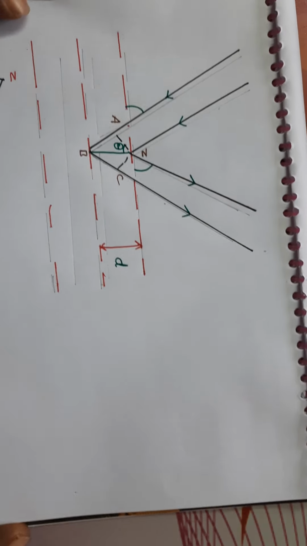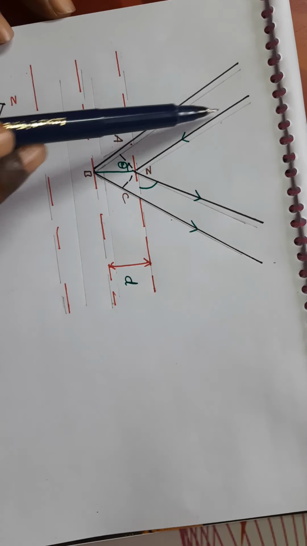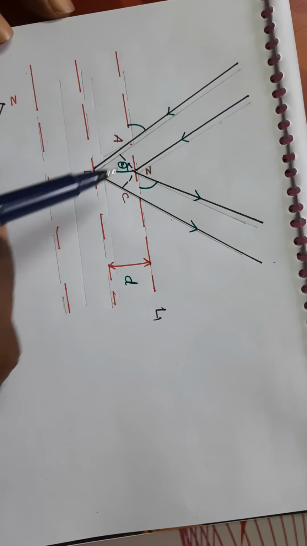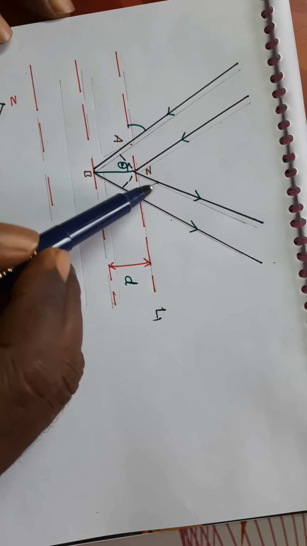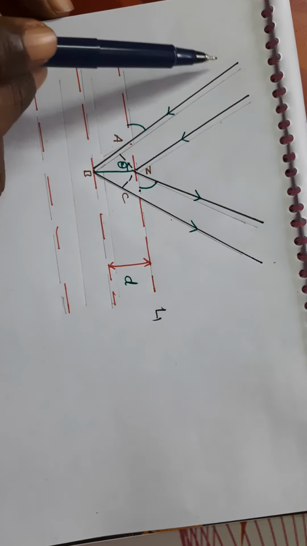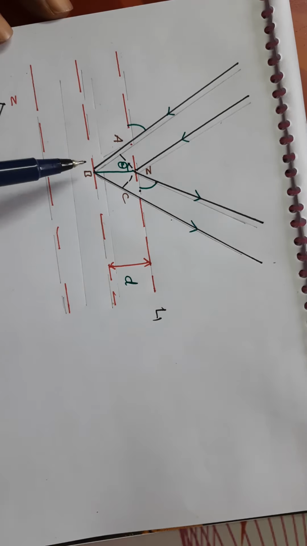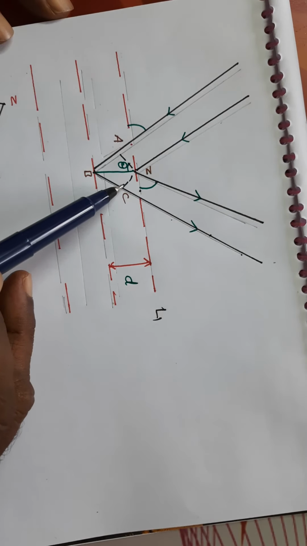I will repeat Bragg's equation because this is very important. This is the first ray of incidence, which touches the first plane and is reflected by making an angle theta. When the second ray of X-ray touches the second layer, it also reflects in the same direction, making an angle theta.